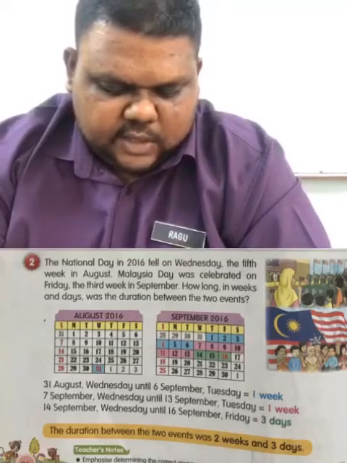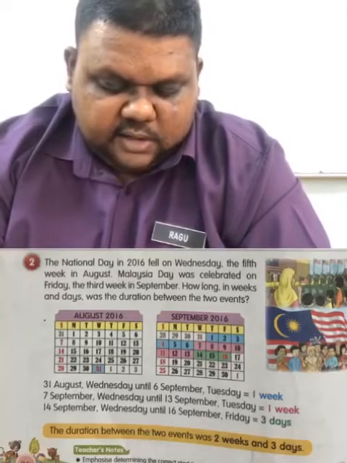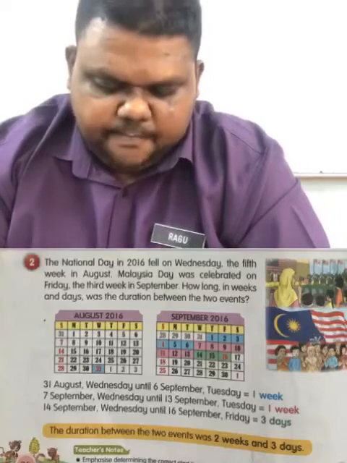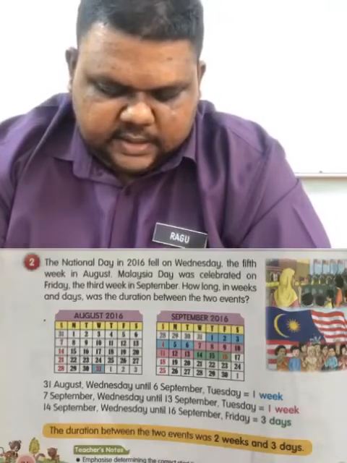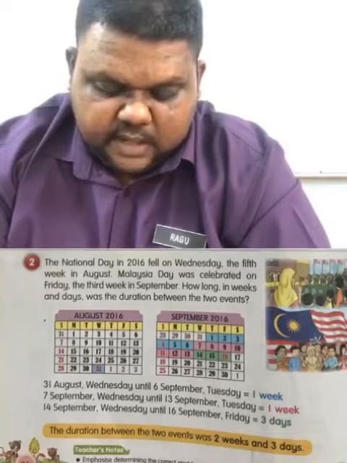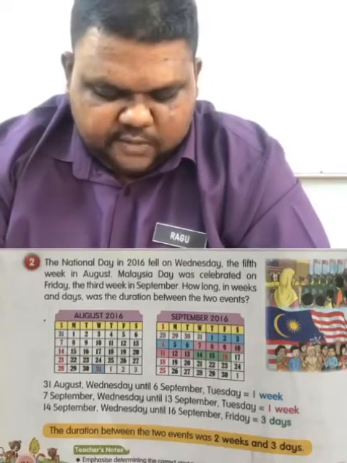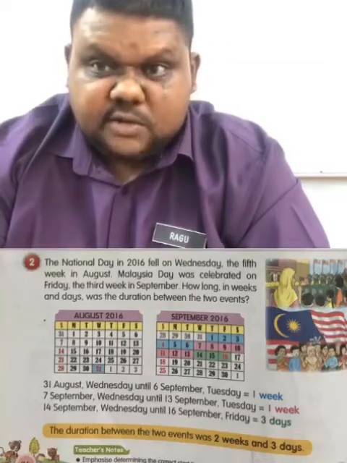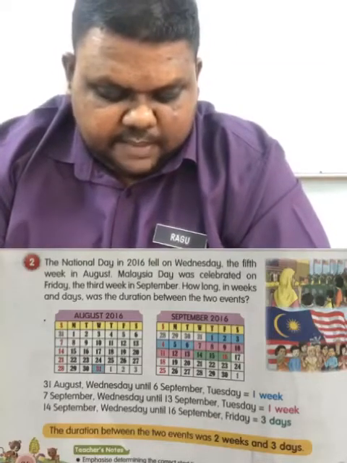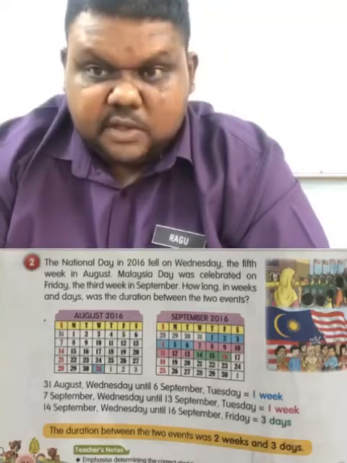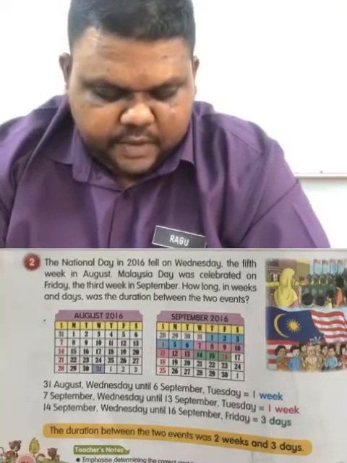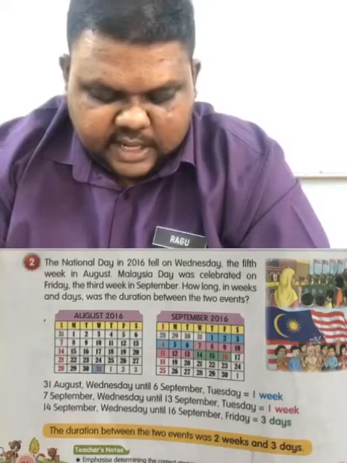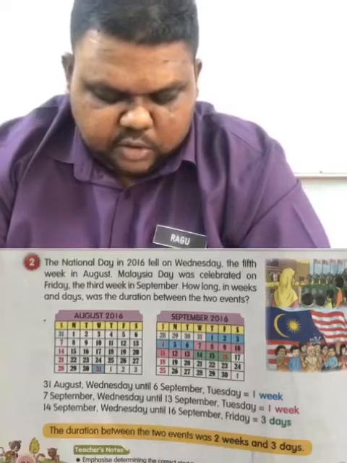In August 2016, they start on 31st August, so it's on Wednesday. And then Malaysia Day is on 16th September and falls on Friday. So if you calculate from 31st August to 6th September, Tuesday is considered 1 week. 7th September Wednesday until 13th September Tuesday is another 1 week. But from 14th September Wednesday until 16th September Friday is 3 days. So the duration between the two events was 2 weeks and 3 days.